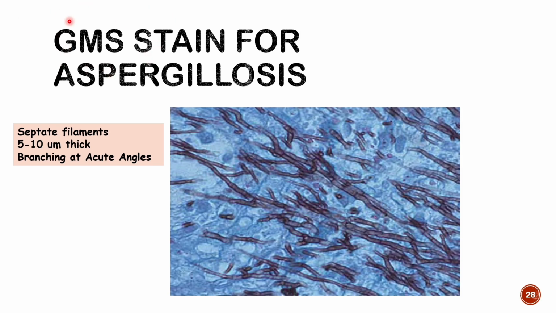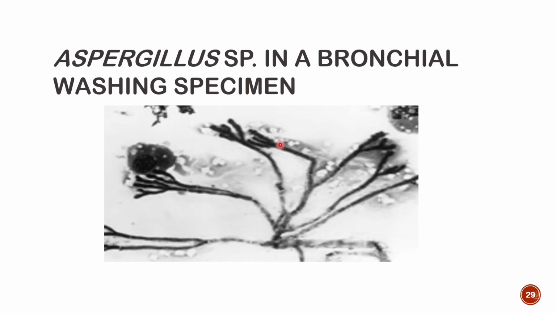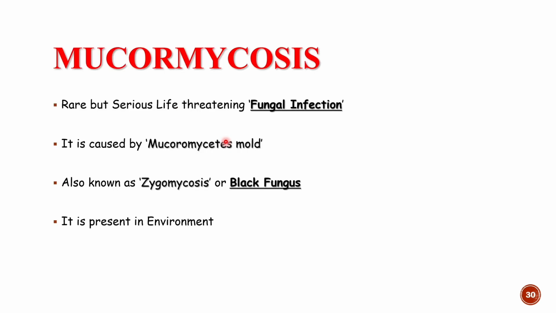The Gomori methenamine silver stain makes it black colored. They are 5 to 10 micrometers thick, and they branch at an acute angle. If you observe carefully, they are branching at an acute angle. In this diagram, you can see that they are branching at an acute angle. This is a bronchoalveolar lavage washing specimen, which demonstrates Aspergillus.